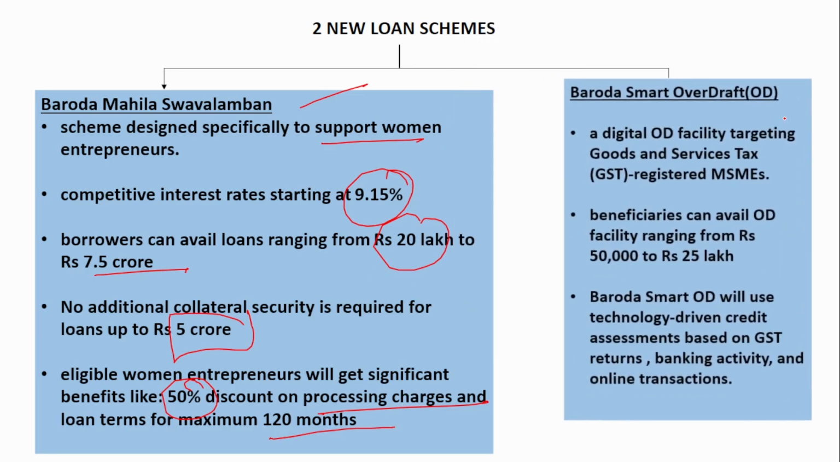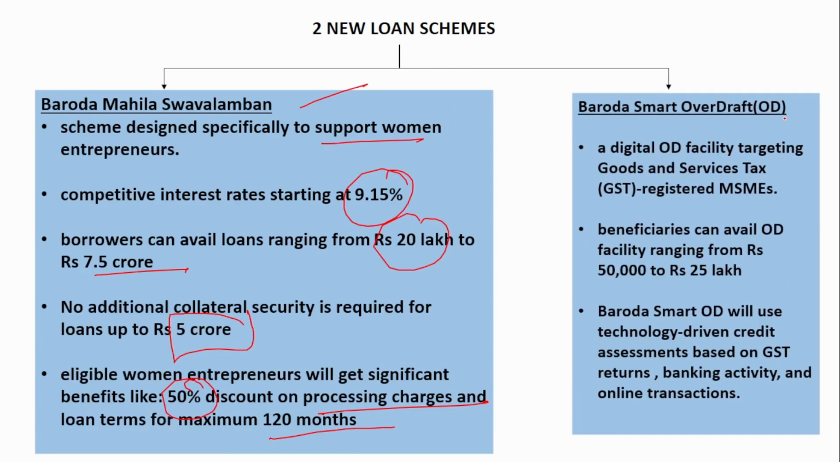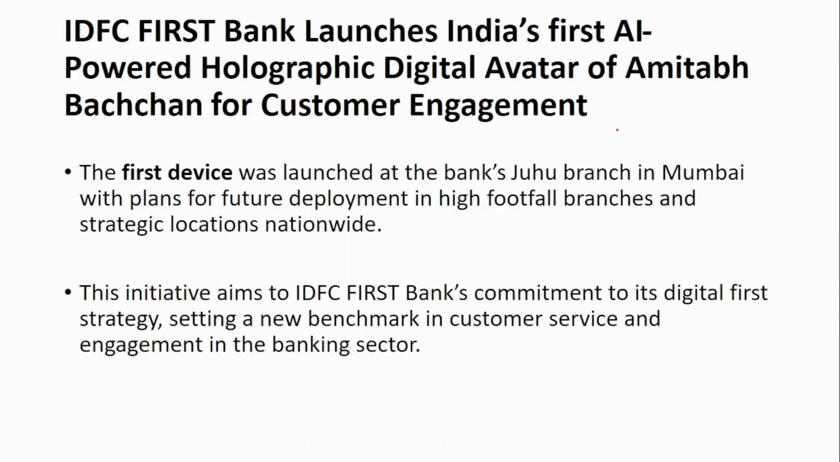The next one is designed for registered MSMEs, the Baroda Smart Overdraft. It is a digital OD facility targeting GST registered MSMEs. They can avail an OD facility ranging from 50,000 to 25 lakh. The Baroda Smart OD will use technology-driven assessment based on GST-related banking activity and online transactions. So remember the two names, Baroda Mahila Swalambam and Baroda Smart Overdraft.